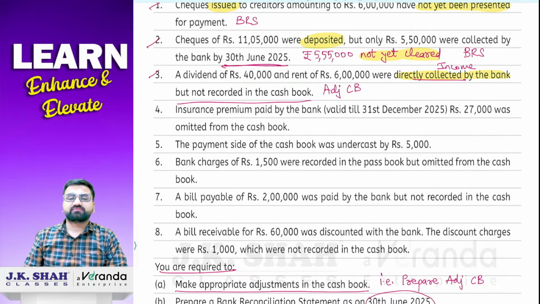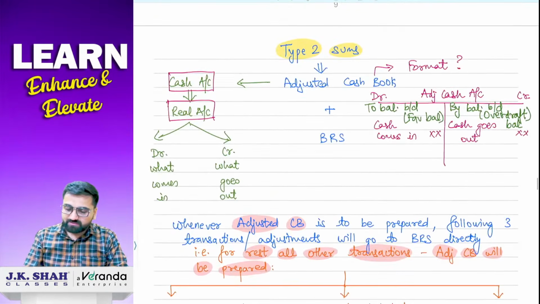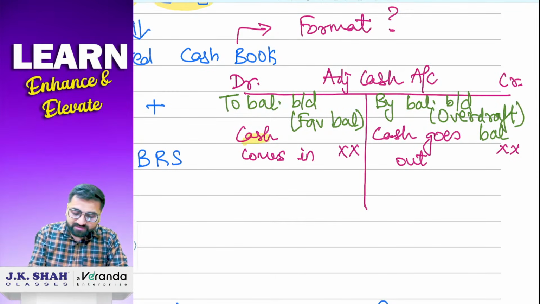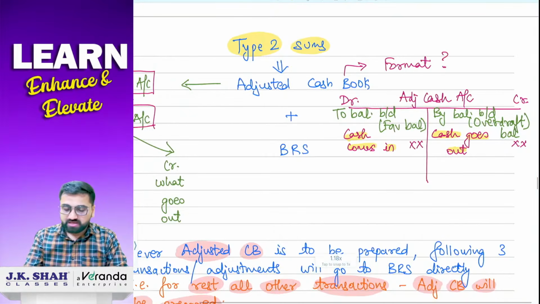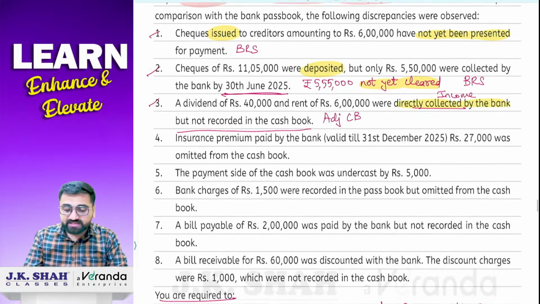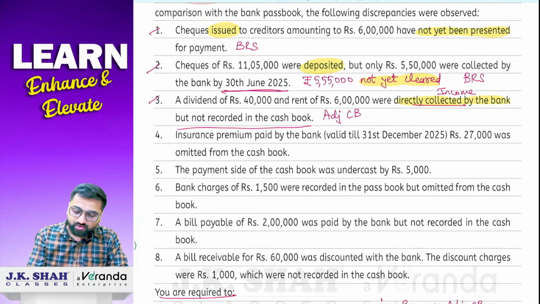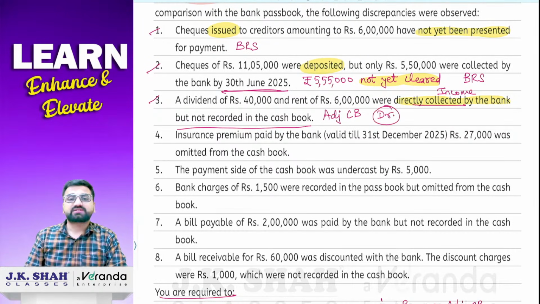Now the next part is whether it will go to debit side or credit side. So अभी आपको explain किया था ऊपर format में. So adjusted cash book में debit side कब आएगा? Whenever cash comes into the business, it will be going on the debit side, and whenever cash goes out, it will go to the credit side. So ये जो rent और dividend है वो collect किया है बैंक ने, मतलब business में income आ रही है. So obviously it will go to which side? On the debit side. So adjusted cash book debit side. Clear everyone? So we'll write down that adjusted cash book के debit side.